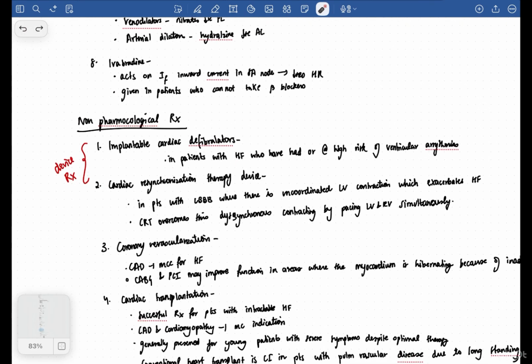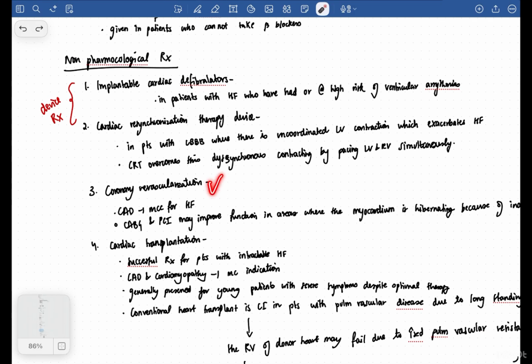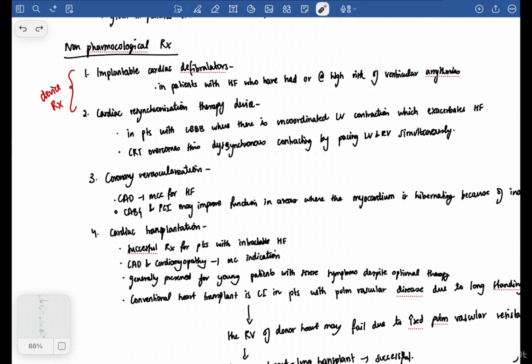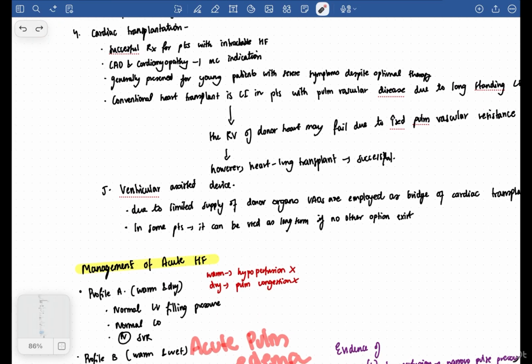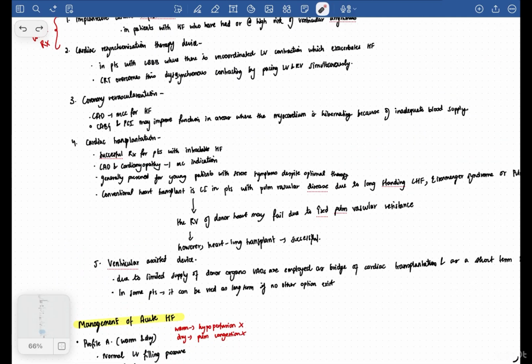And then there is non-pharmacological therapy, which includes the implantable cardiac defibrillator, cardiac resynchronization therapy, coronary revascularization, cardiac transplantation, and ventricular assist devices. The best one is cardiac transplantation. But if someone's lungs have also been damaged, you have to go for a heart and lung transplant, because if you do only the heart, the heart will eventually become bad because of the lungs, right?